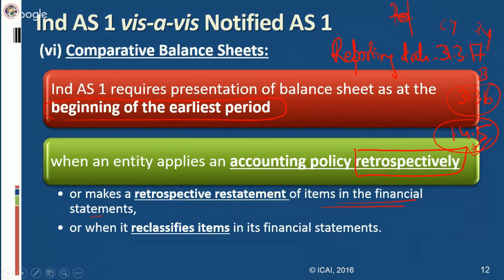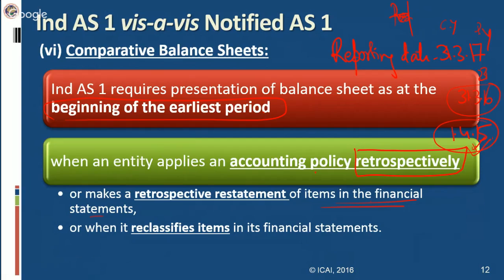So based on this difference, Ind AS 1 requires presentation of a balance sheet as at the beginning of the earliest period when an entity applies an accounting policy retrospectively, or makes a retrospective restatement, or when it reclassifies items in its financial statements. So in case of retrospective application of accounting policy, retrospective restatement of items or reclassification of items, you have to prepare 3 balance sheets.